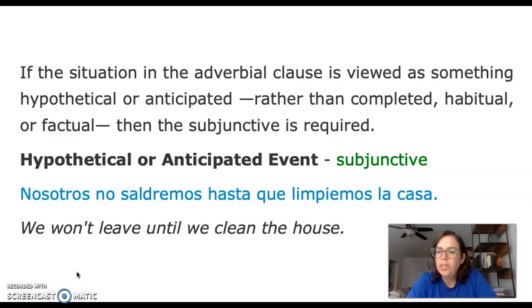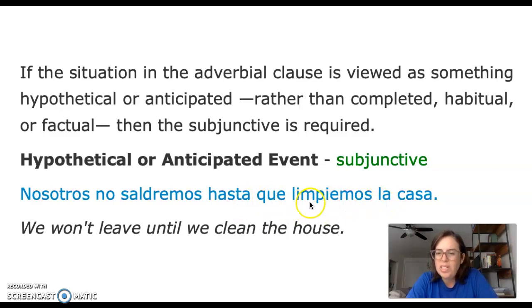We won't leave until we clean the house. Okay, we have the main clause saying nosotros no saldremos. We will not leave. Hasta que, that connector, until, tells us a relationship of time.